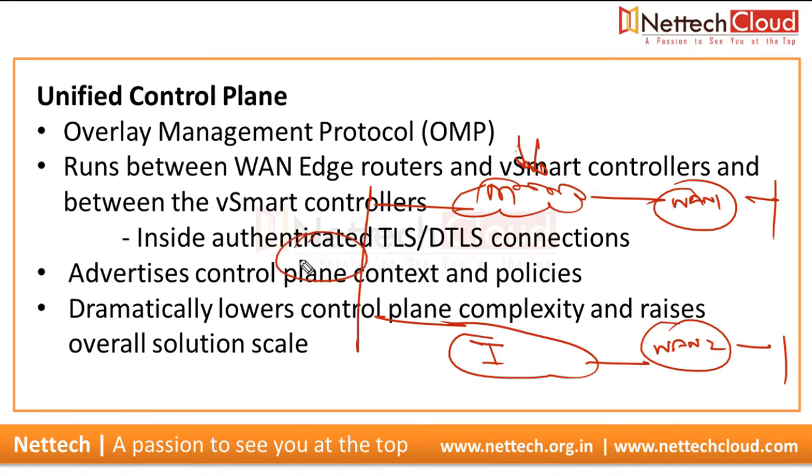And in that case, this preference value need not be pushed to the WAN edge device, right? Let's say I want to change the preference value for the prefixes of WAN edge 1 and WAN edge 2. We will push the policy to the vSmart only, and vSmart will make the necessary change. It means before advertising prefixes to another WAN edge device, the preference value will be changed, right? So vSmart is the brain, in fact, the brain of the control plane.